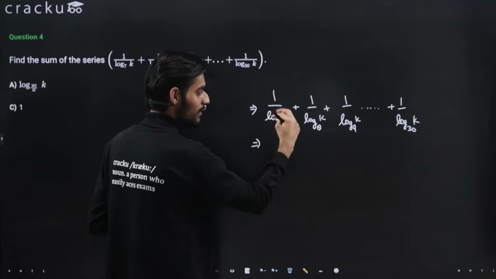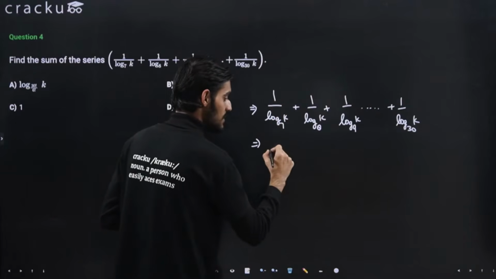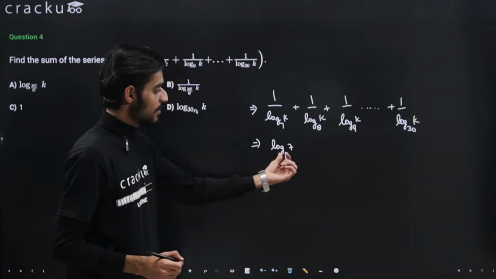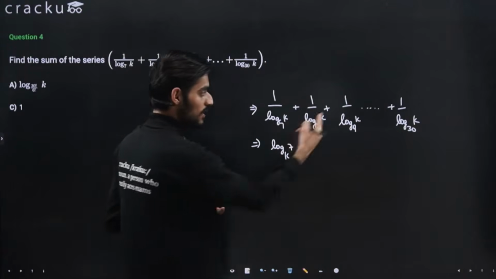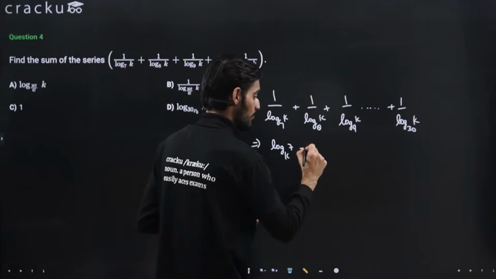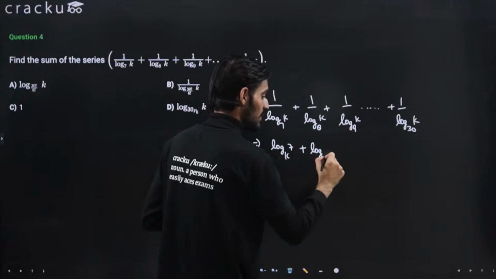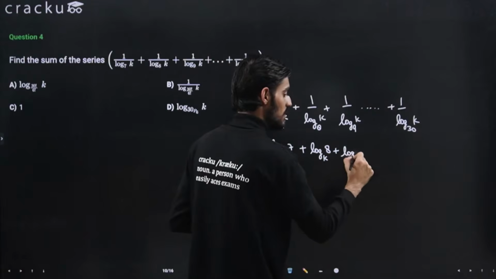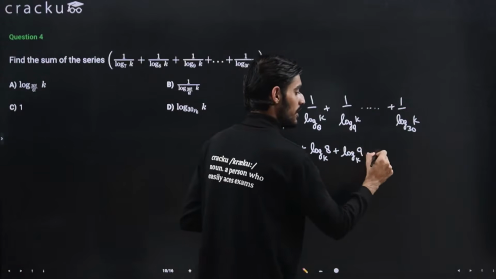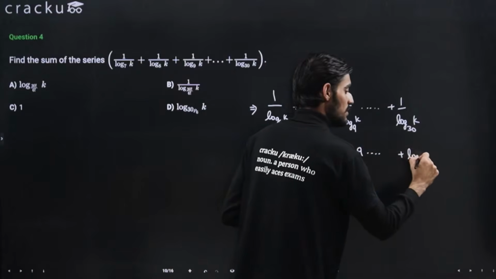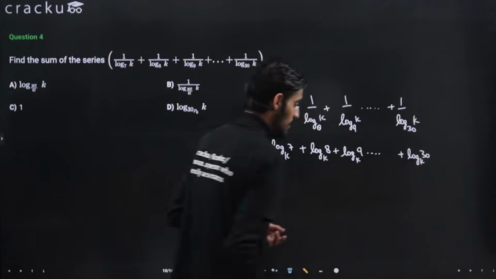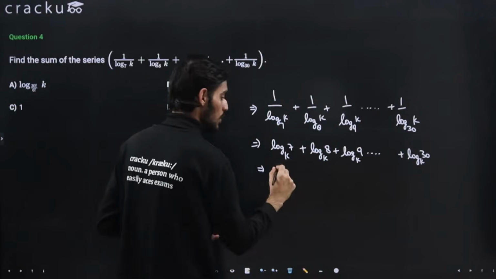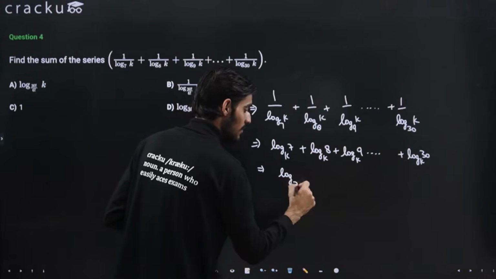So to change the base we can just take the reciprocal. So we can write this term as log with the base k argument 7. We have changed the base and argument and just taken the reciprocal. Similarly for the remaining terms, that is log with the base k argument 8, plus log with the base k argument 9 and so on, plus log with the base k argument 30. Now we can apply the product rule, because the base is the same, we can just multiply the arguments. So this will be equal to log with the base k.